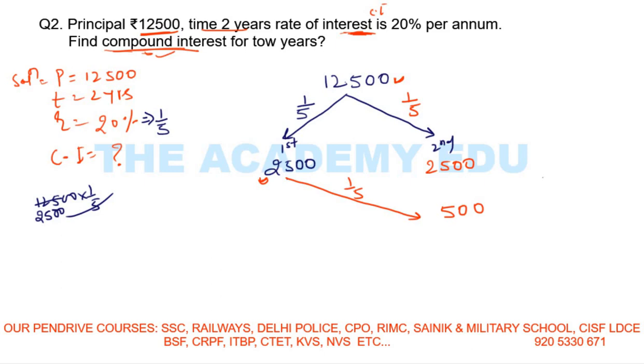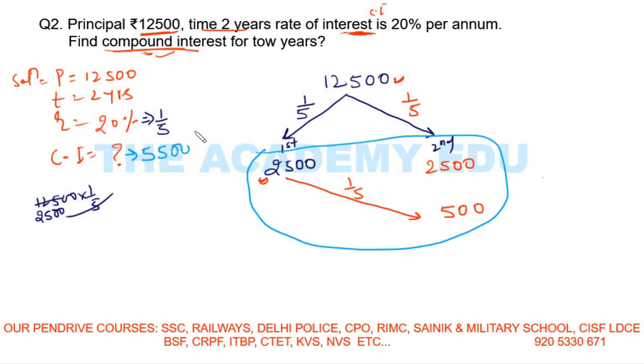Now this is our compound interest, right? So what is this? 2500, 2500, 500, total 5,500. So our answer is 5,500. This is our answer, right? Now copy the question and move to the next question.